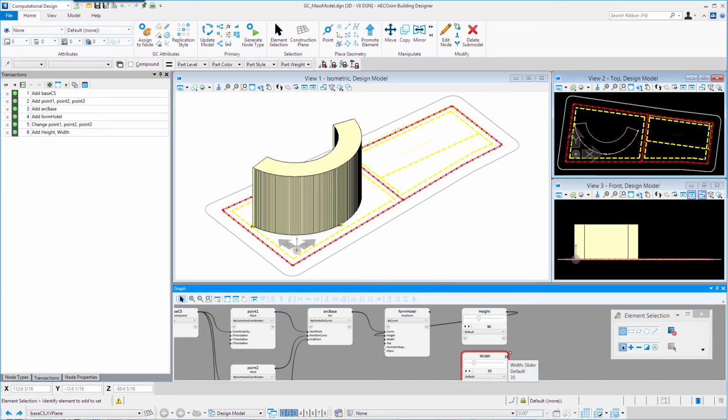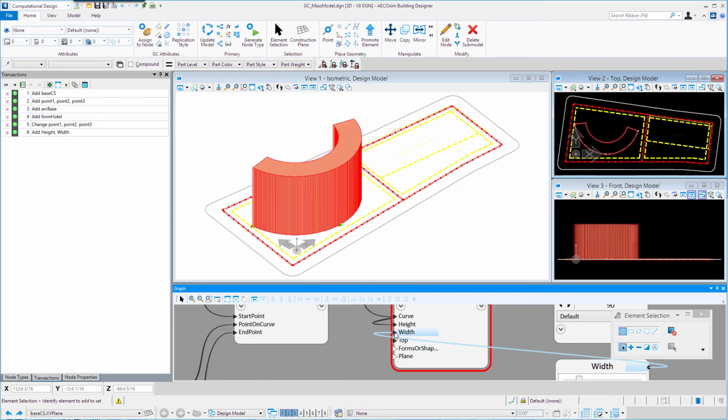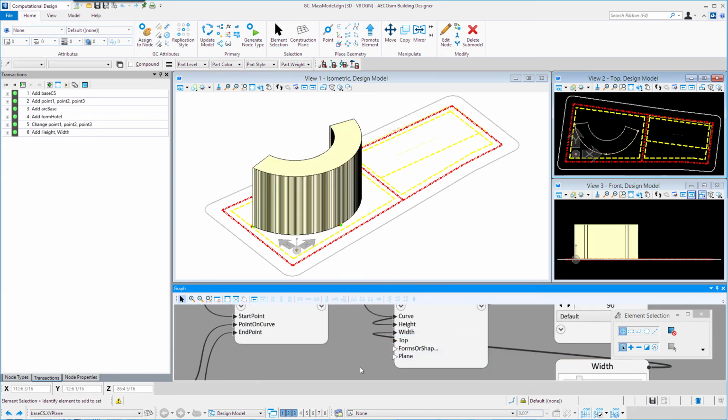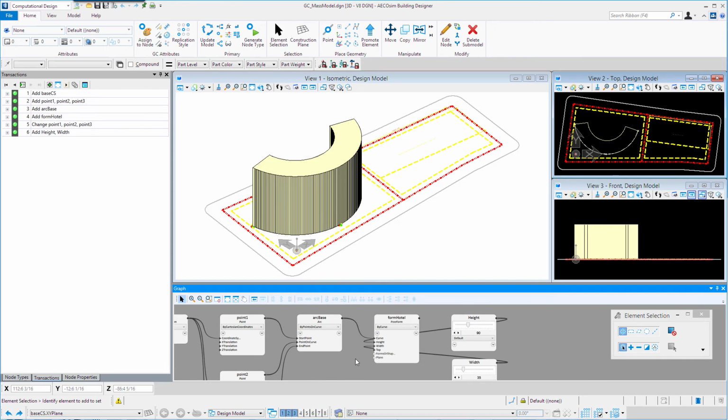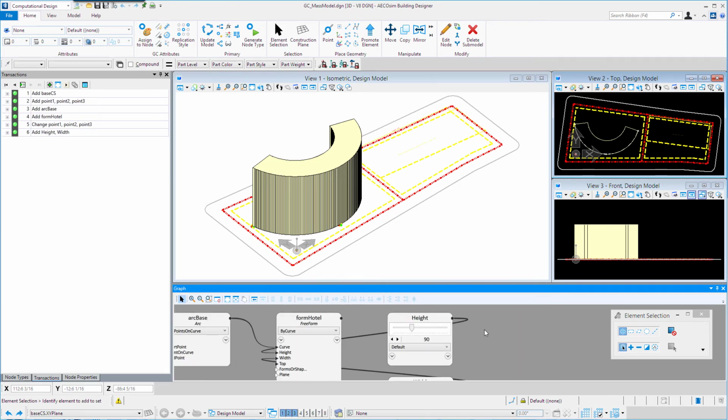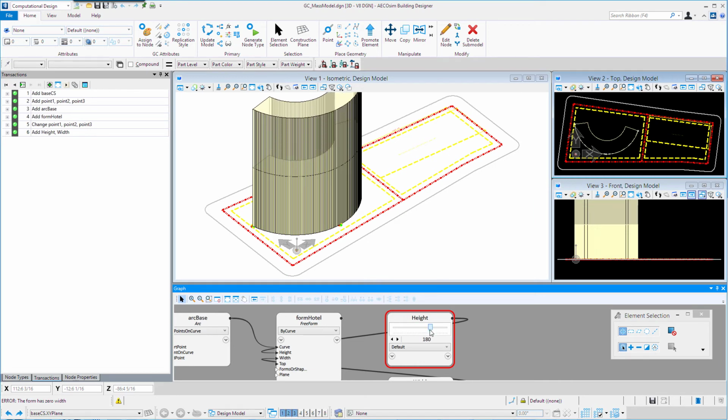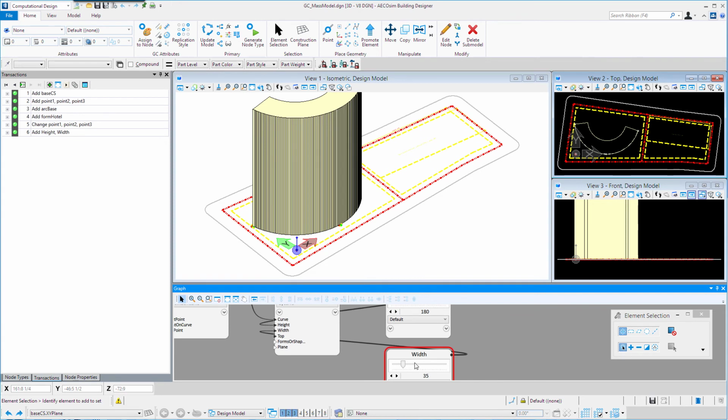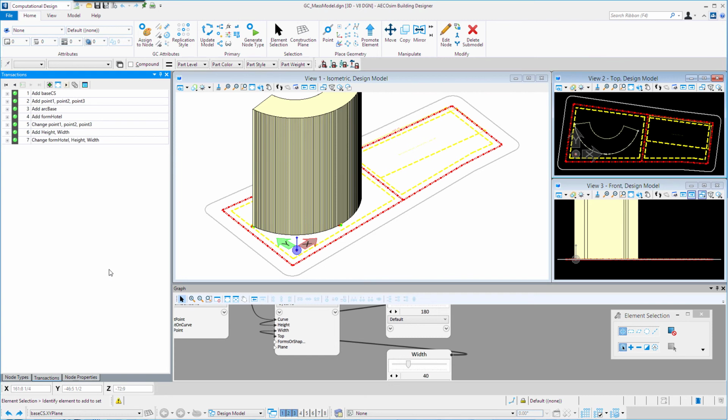You might have noticed the change in the height there. And I'm going to take the width one and link it to the width input on our form. So now these sliders are controlling those values, and so I could slide this and quickly change that mass. And now I'm going to record those changes.